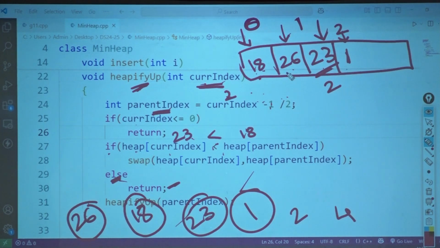It should be 1, no? Current index is, acha, this is 2. This is 3. For 1, the current index is 3. So 3 minus 1 is 2. 2 divided by 2. Parent index is 1. Okay. Now I am checking, is 1 less than 26? Yes. So what will I do? I will do a swap. So I will do a swap over here.